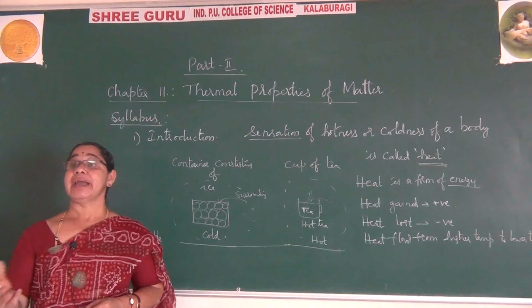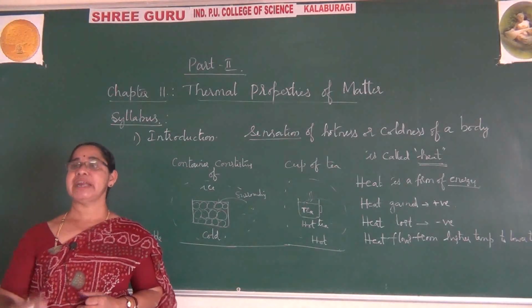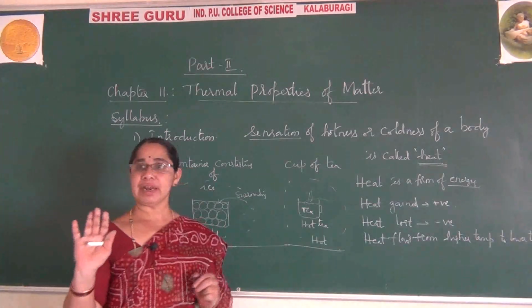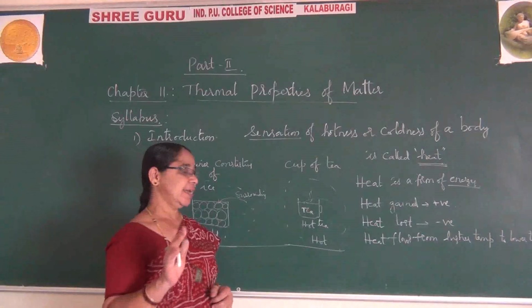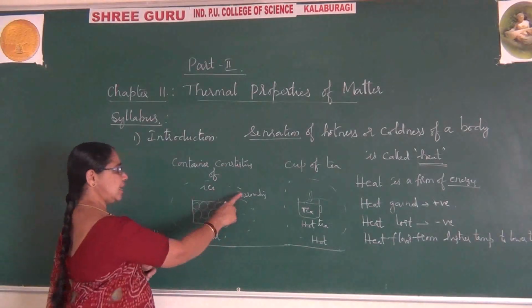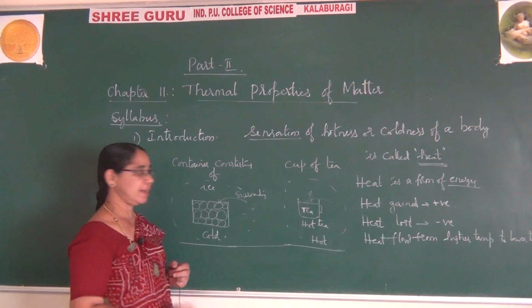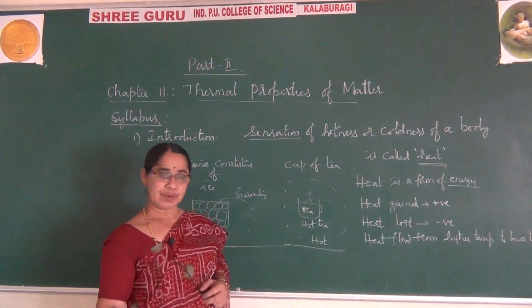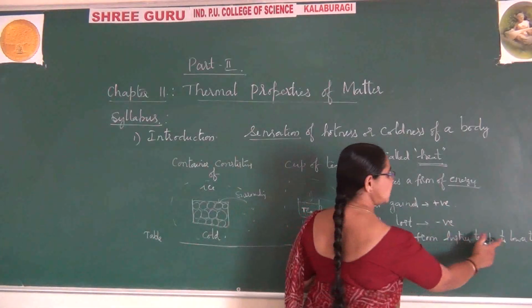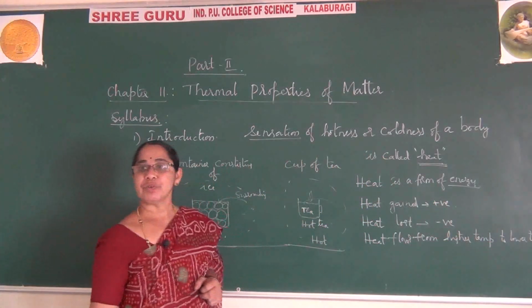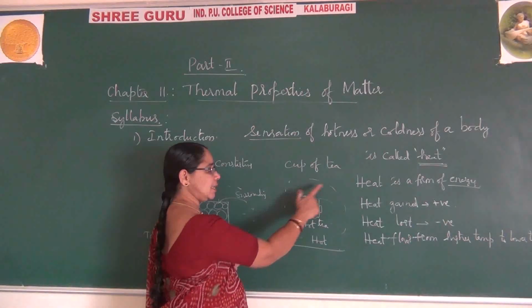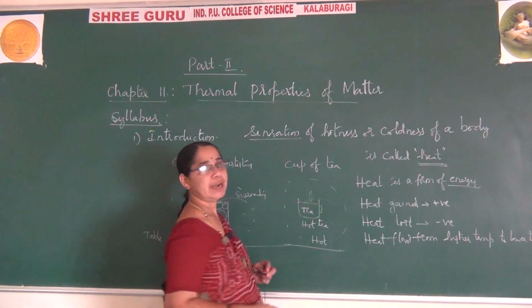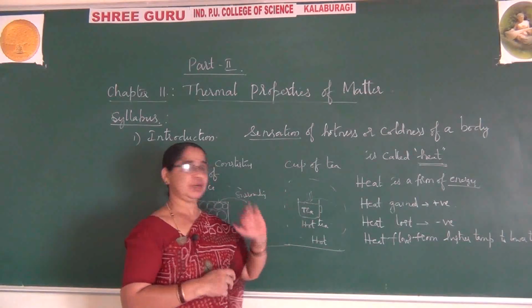There will be a temperature difference due to which heat flows. If there is no temperature difference, then heat will never flow, it will remain constant. If there is a temperature difference, for example between the surrounding and the ice, or the surrounding and hot tea, heat flows from higher temperature to lower temperature. Here the tea is at higher temperature and the surrounding is cold, so after some time it becomes cold tea.